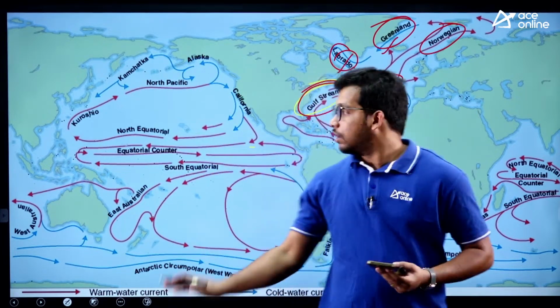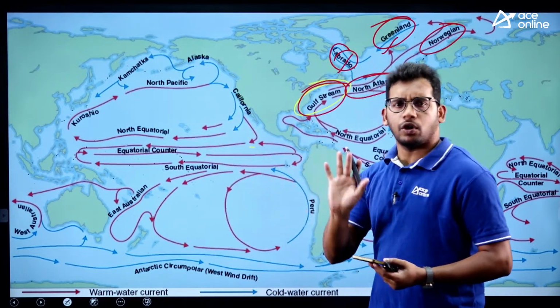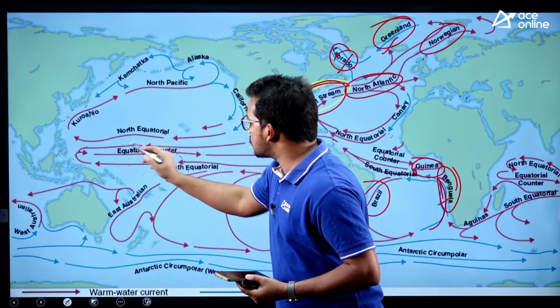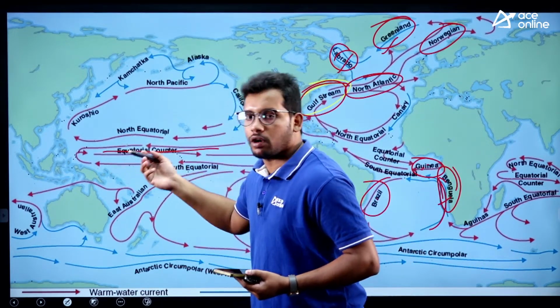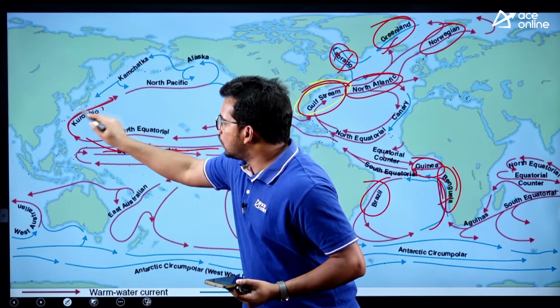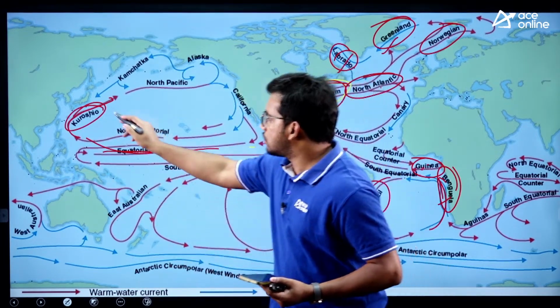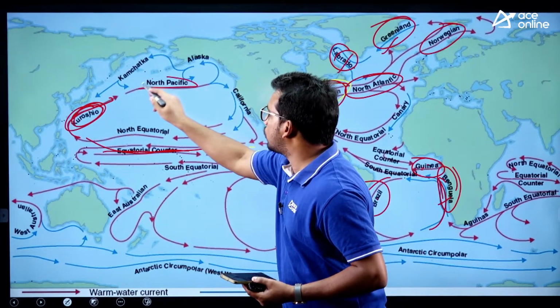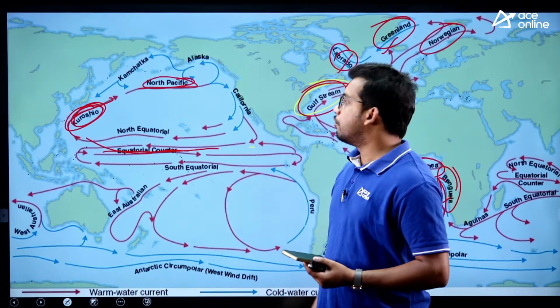Now coming to the Pacific Ocean, these two oceans you have to remember, that will be sufficient, you can answer most of the questions. Now comes the equatorial current, which is always a warm current because it is moving. Now this is the Kuroshio Current, which is located south of Japan. This is a warm current. Then the North Pacific Ocean current, again it is a warm current.